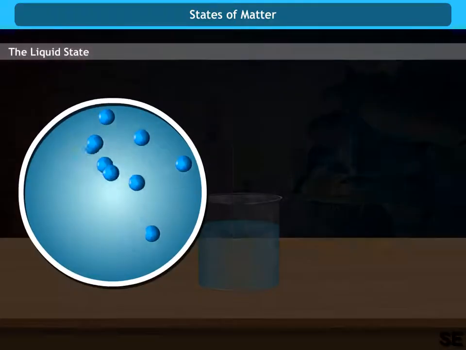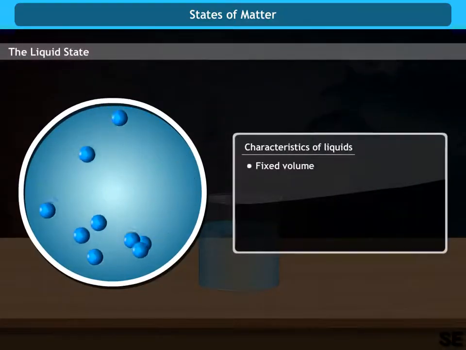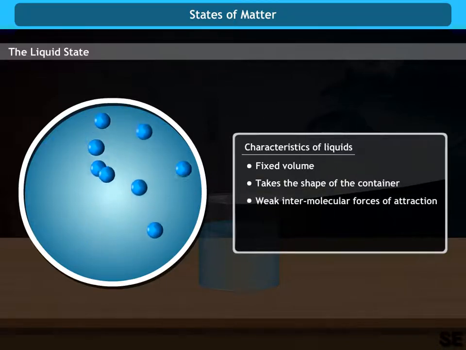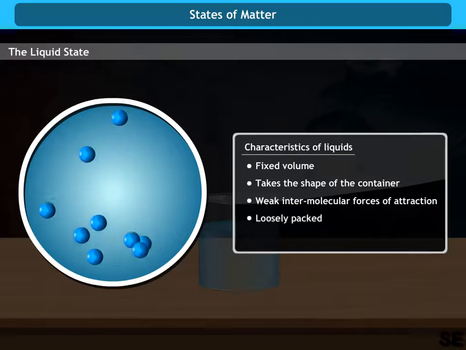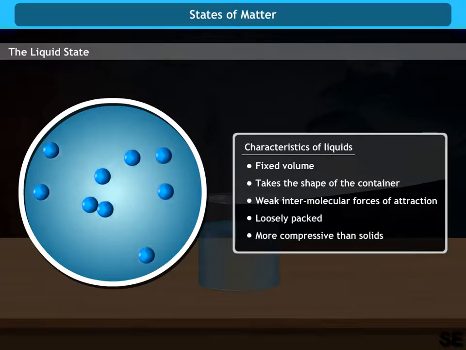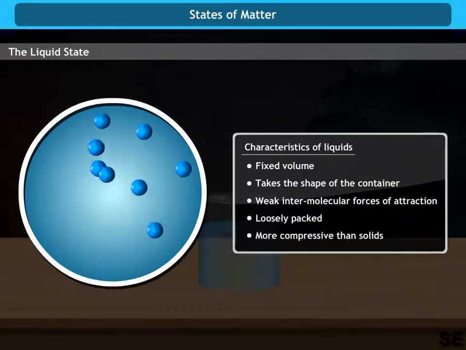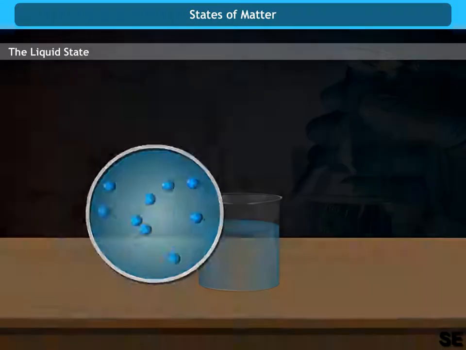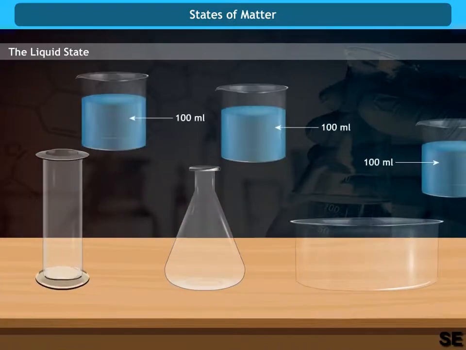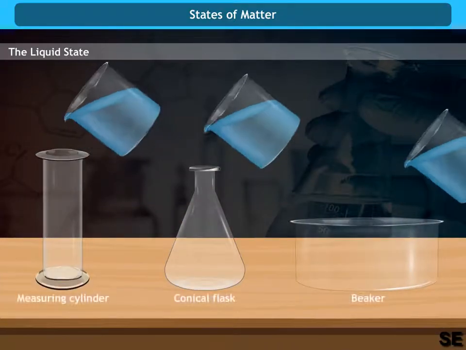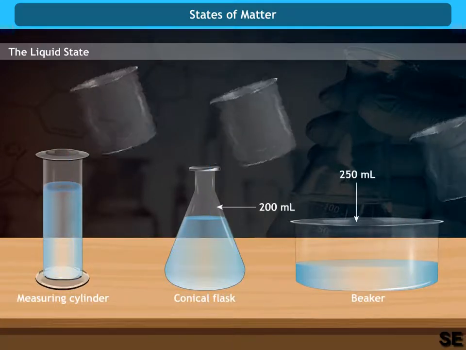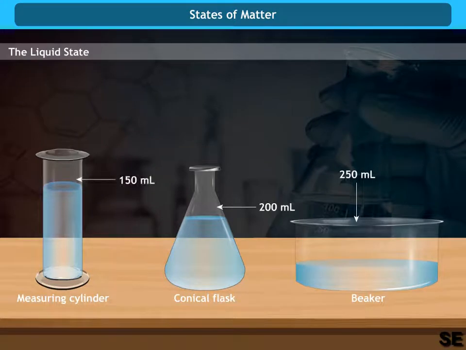Characteristics of liquids. Liquids have a fixed volume, take the shape of the container in which they are kept, weak intermolecular force of attraction, loose packing, and are more compressible than solids. The characteristics of liquids can be understood in a better manner with the help of an activity. Take 100 milliliter of water in a container and pour this water into different containers such as 200 milliliter, 250 milliliter and 150 milliliter and observe the level of water.